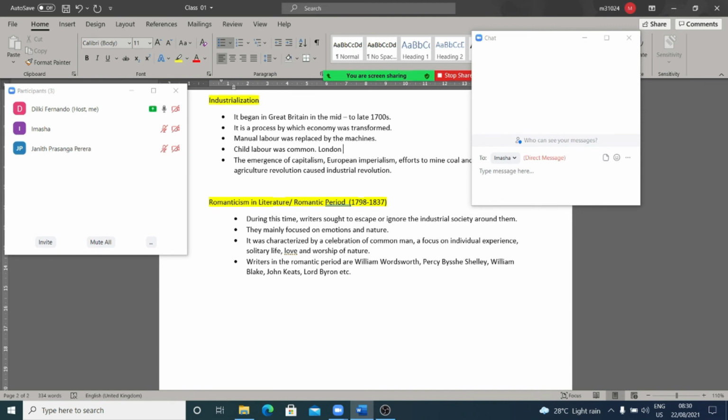So if we read the poem The Solitary Reaper, there you can understand the loneliness. It is about a beautiful lady who is reaping in the middle of the field, and the speaker of the poem is walking, passing the field, and he listens to the song of this girl, the Solitary Reaper, right? So through that he can understand the agony, the loneliness, the suffering of the girl. So solitary life, lonely life, or loneliness is highlighted during this Romantic period.